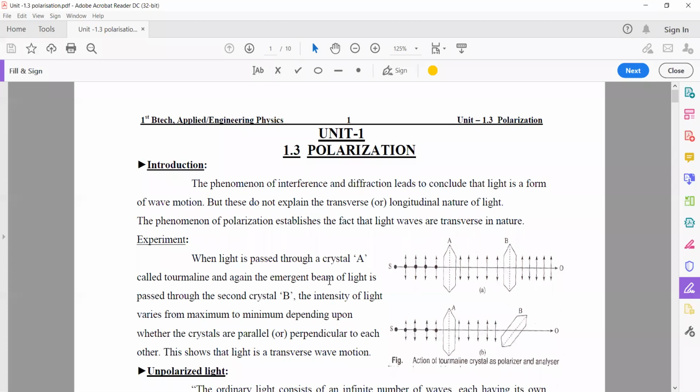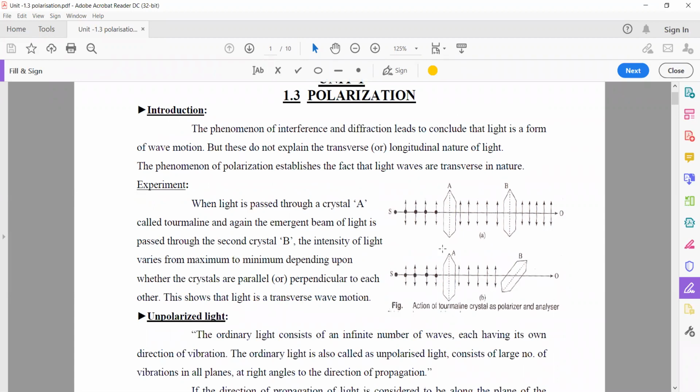That means the particle's vibration is perpendicular to the wave propagation. That is the definition of transverse waves. So the phenomenon of polarization clearly explains that light waves are transverse in nature.